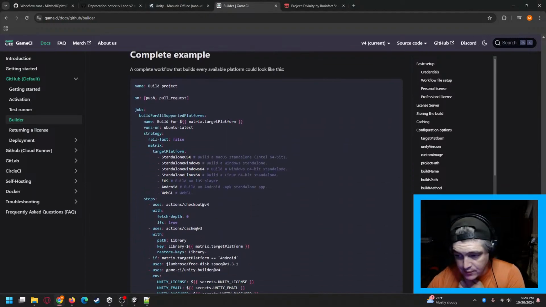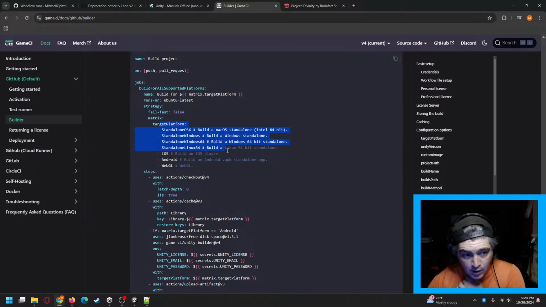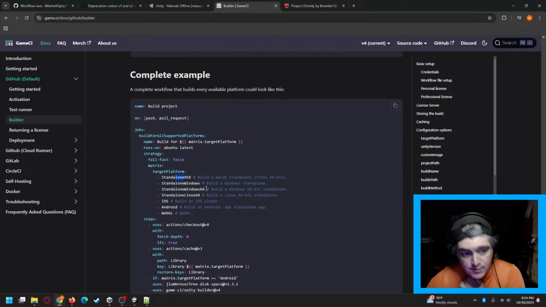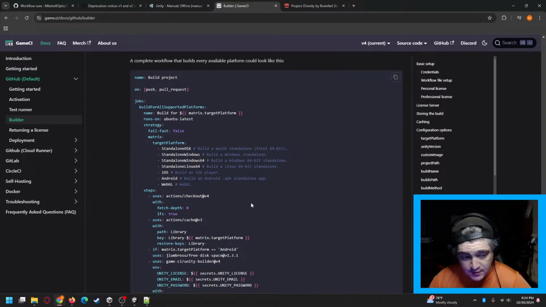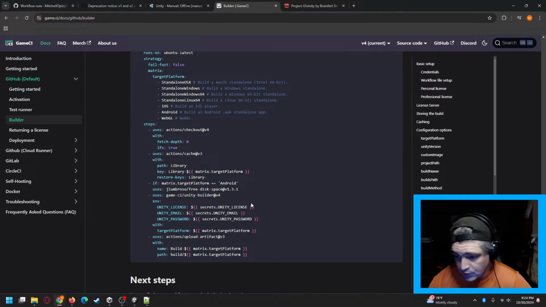Yeah, so see, here's a version that's got all of the various platforms. This one is doing a build process for each one simultaneously. It's doing a standalone OS X, one for Windows, one for 64-bit Windows, Linux, iOS. So you can have it build multiple ones at the same time, deploy them all to separate places.